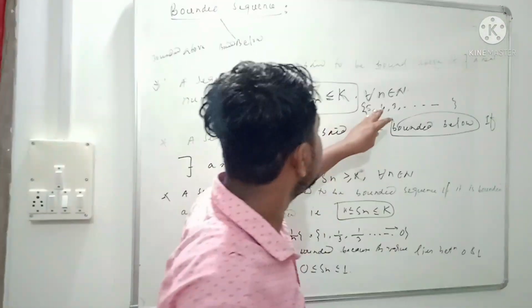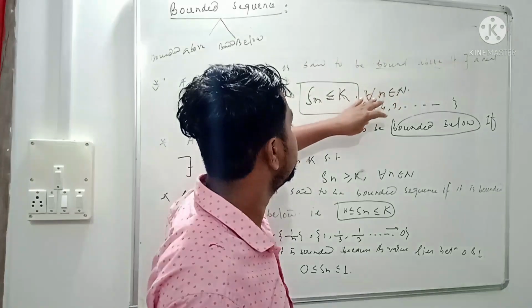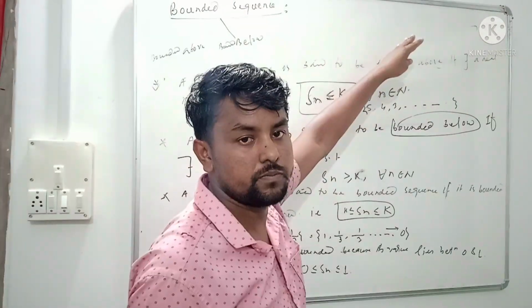This sequence is bounded above because the sequence is bounded by a maximum value.